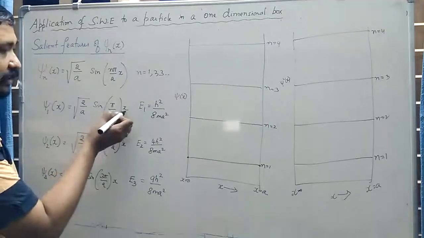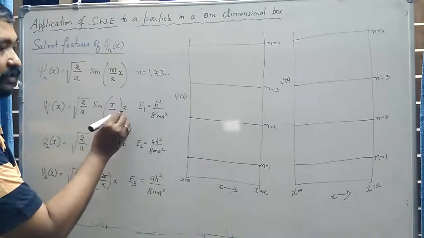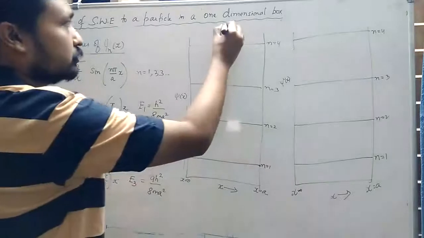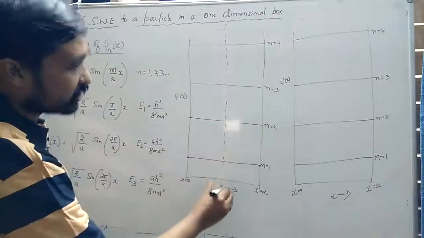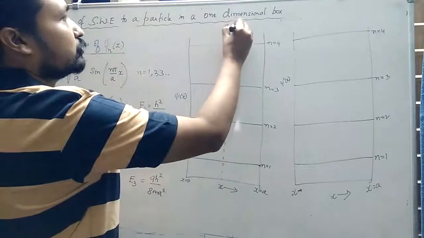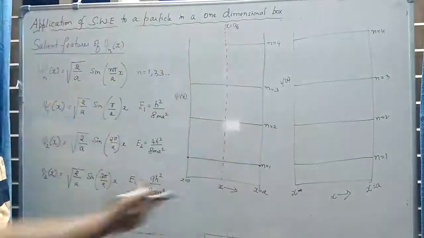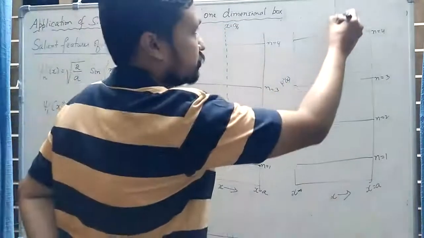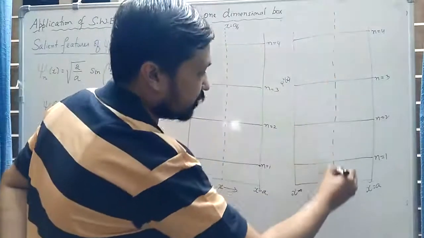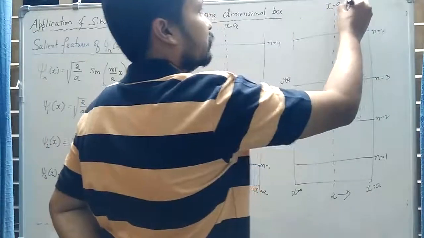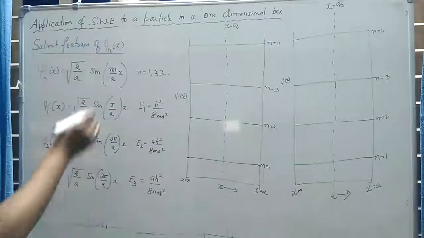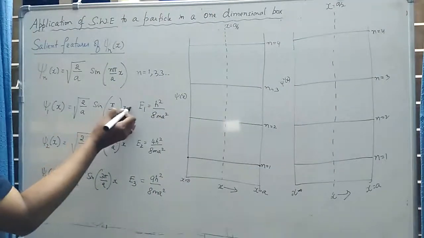If I substitute x is equal to a divided by 2, what is a by 2? A by 2 is nothing but the center. This is x is equal to a by 2, that is the exact center of the box. So here also I will do the same thing. I am dividing the box into two vertical components. x is equal to a by 2.